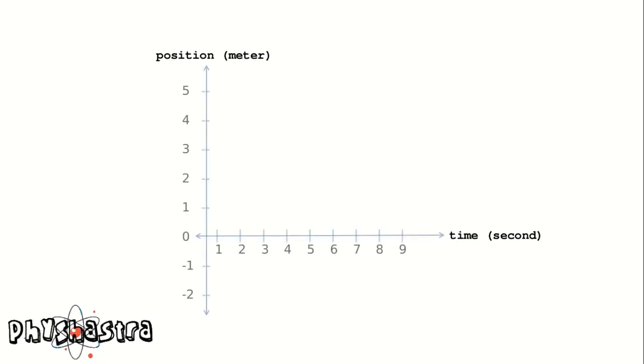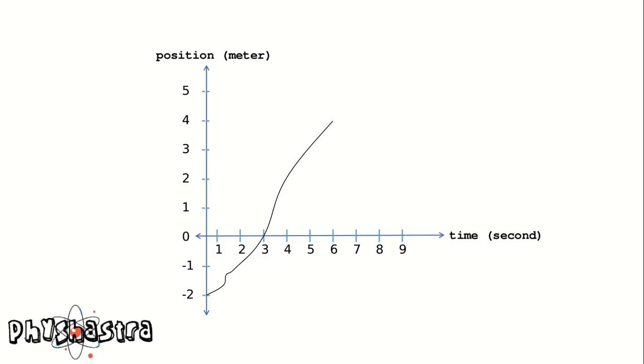Now let us understand the concept of average velocity by an example. We will understand this concept graphically. On the x-axis is time from 0 to 9 seconds. On the y-axis is position from negative 2 to positive 5 in meters. A particle travels in this particular way such that we intercept 3 points for this particular problem.